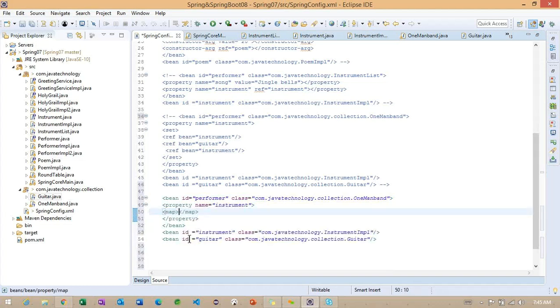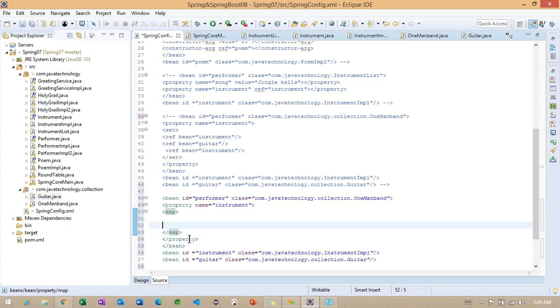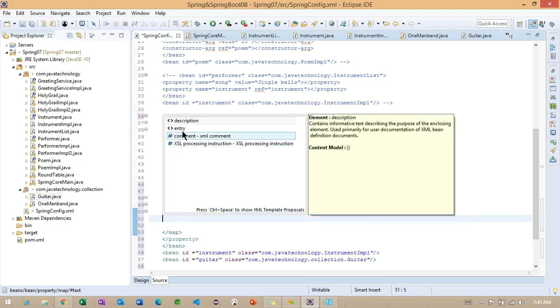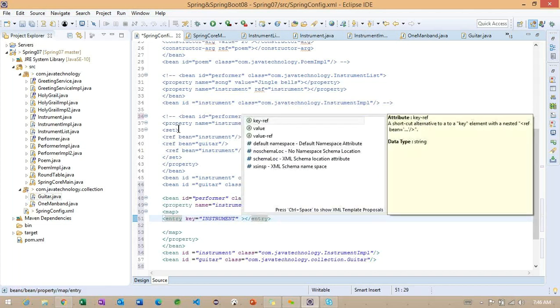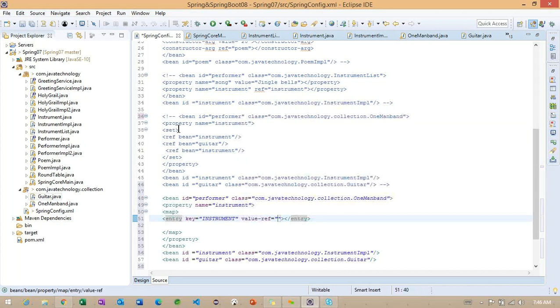what we need to specify here is a tag called map. Inside the map, we will have one more tag called entry. Getting the point? And in the particular entry, we need to specify a key. So what is the key we need to specify here? Something called instrument I want to specify, and let me give a space, value-ref.